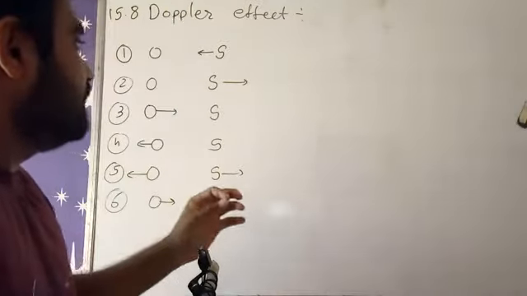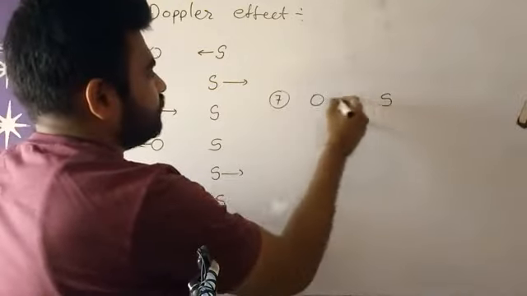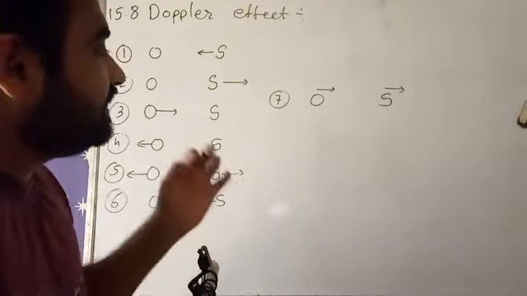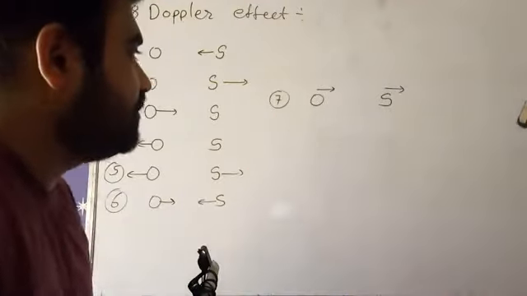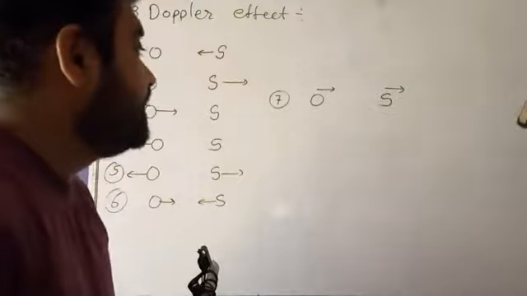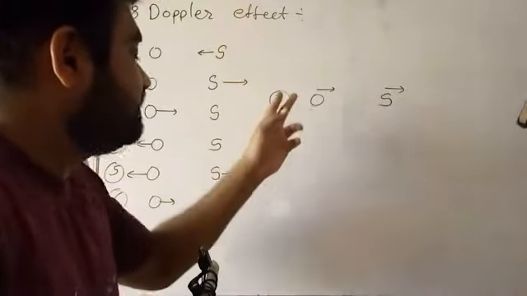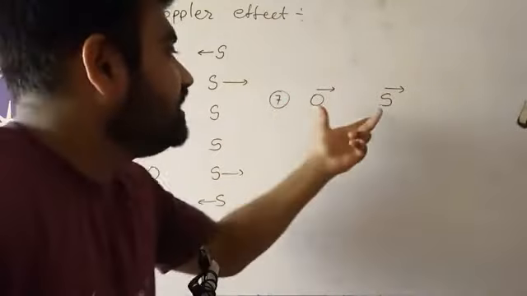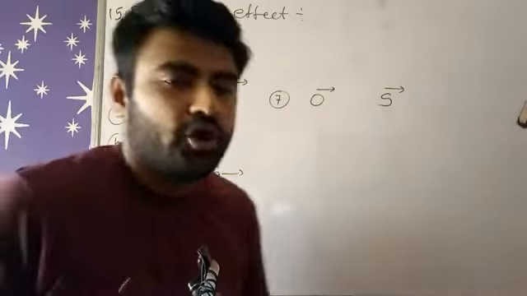But there is one more type: when the observer and source both are moving in the same direction with the same velocity, then there will not be any relative motion between them because no change occurs here. But yes, if the observer is slowing down relative to the source, then there will be relative motion. So that is called Doppler effect.